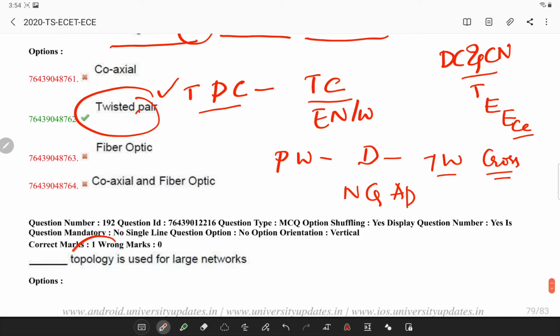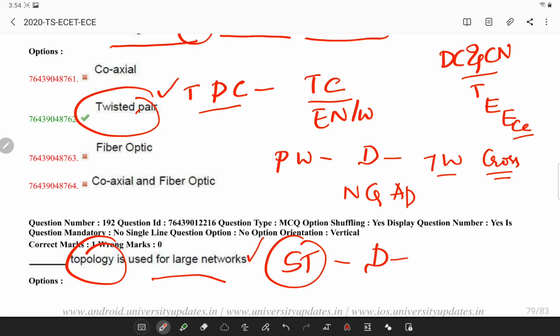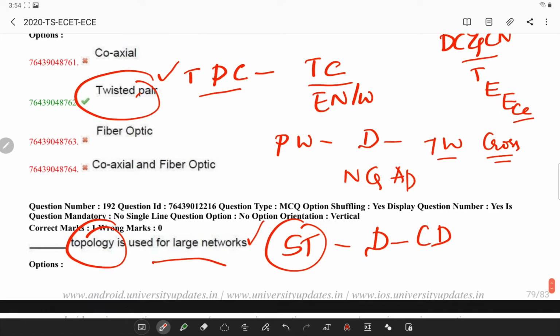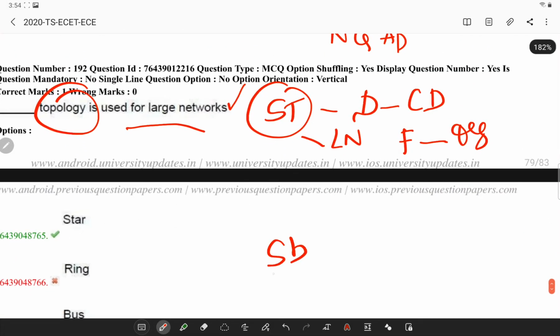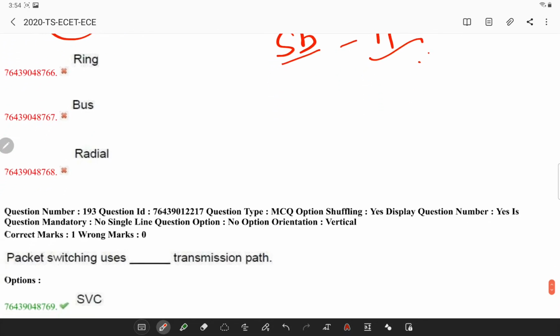Next, which topology is used for large networks? The extended star topology adds sub-central devices that are connected to the central devices. This type of topology has the advantage of supporting large networks and provides functionality for an organization, and subnetting of IP address allocation is within this particular network. So star network is your answer.